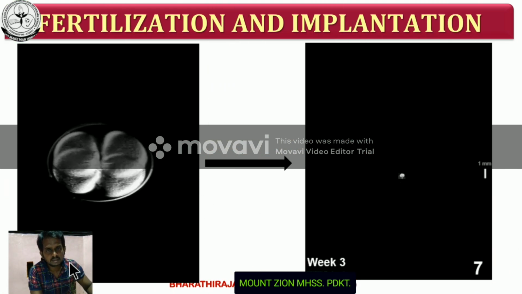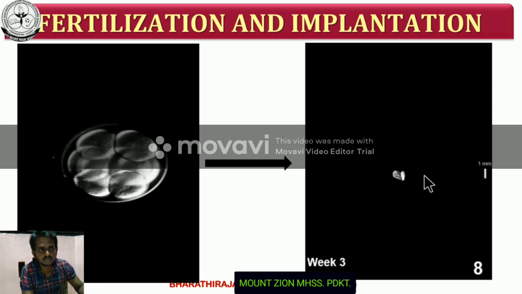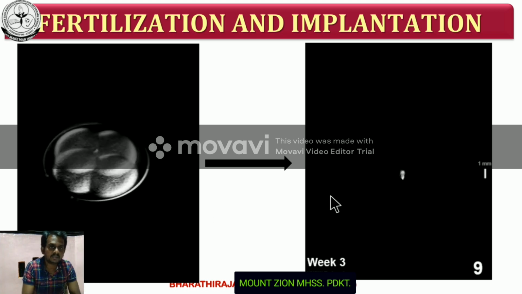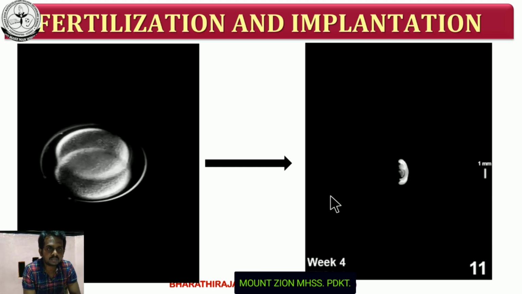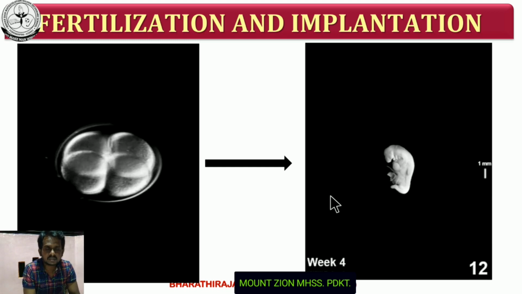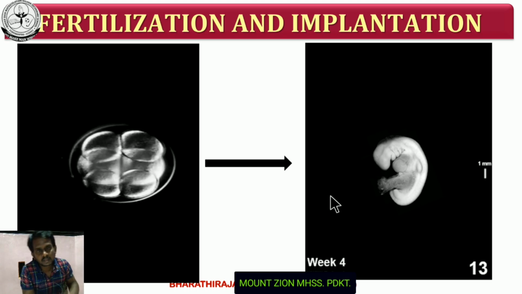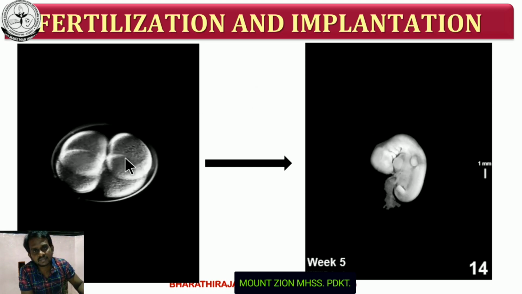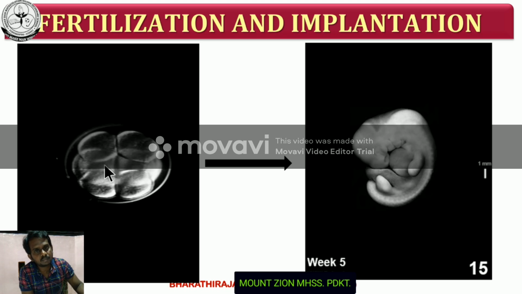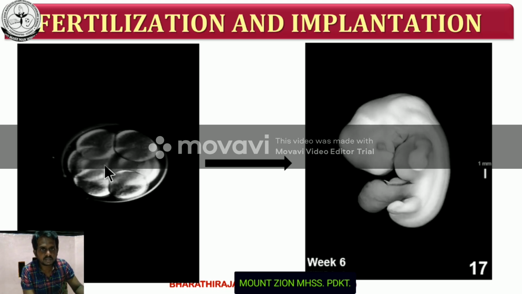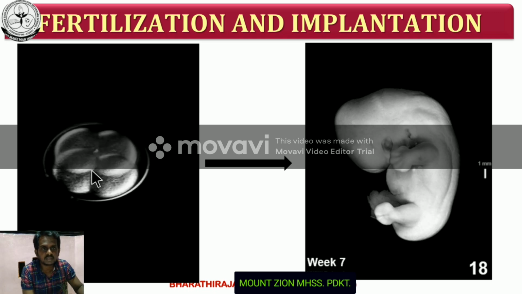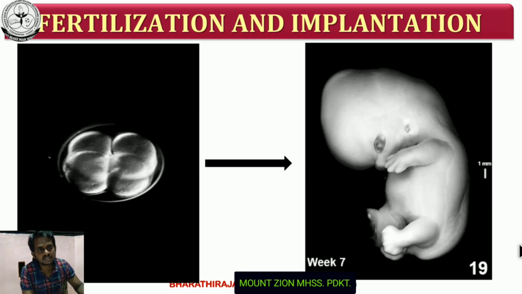This is an animated slide which shows the various stages of development of the fetus, up to the 8th week. This is the process of cleavage. Cleavage means mitotic division of the zygote. The mitotic division that takes place in the zygote is called cleavage. These are the various stages of development.